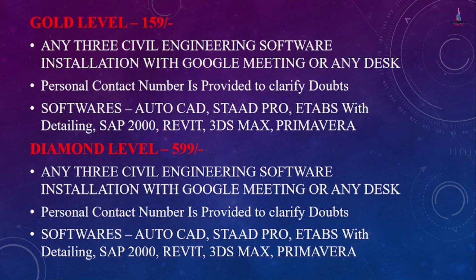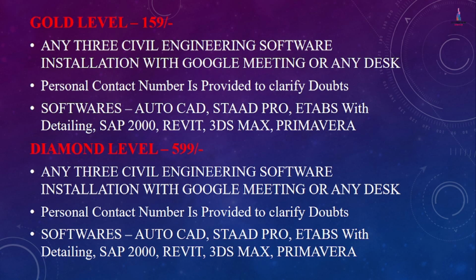The available softwares are AutoCAD, STAAD Pro, ETABS with detailing, SAP, Revit, 3ds Max, and Primavera. Most of the people are asking me how to download and install the CSI detailing version software. If you really want only the detailing version of ETABS, better to go with the silver level only, because it is only 119 rupees. If you want only that one software, you can take that. Otherwise, if you need more softwares like Revit, STAAD, ETABS with detailing, or SAP, you have to go with the gold level membership.